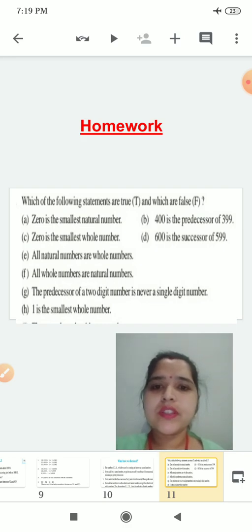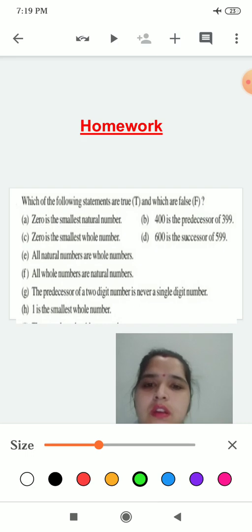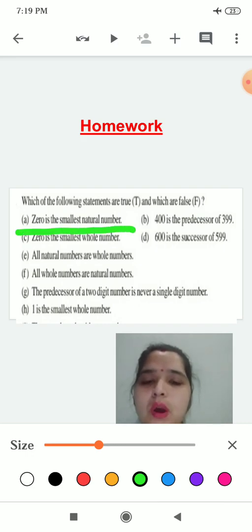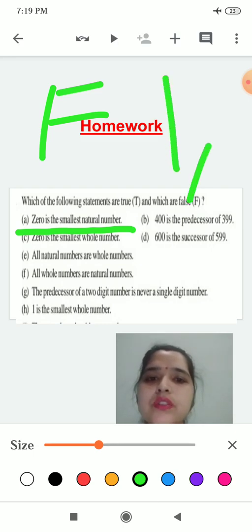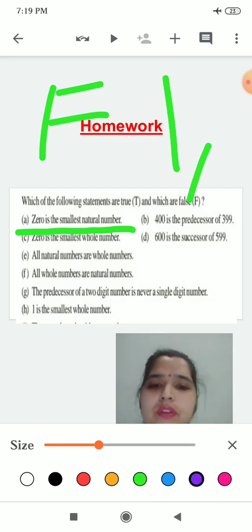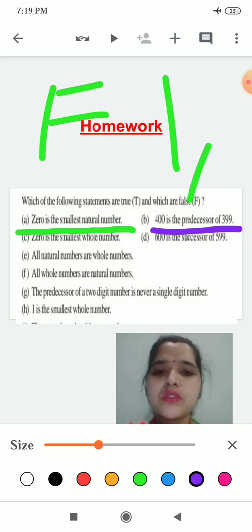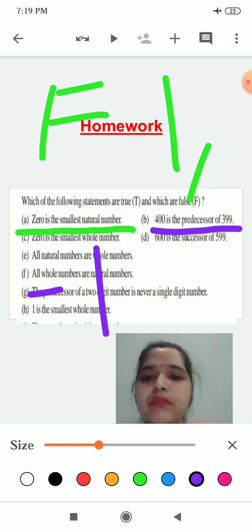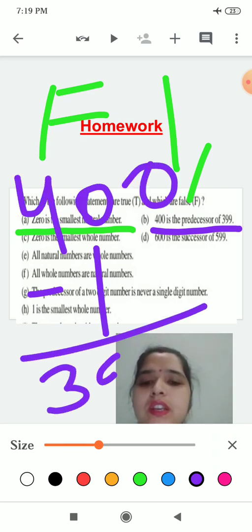Which of the following statements are true and false? You have to tell that. See, this is the first question. 0 is the smallest natural number. No, this is false, because natural numbers start from 1, 2, 3 and so on. Okay. Now our second question is, 400 is the predecessor of 399. Predecessor means just before, so you will minus 1 from 400. You will get 399.